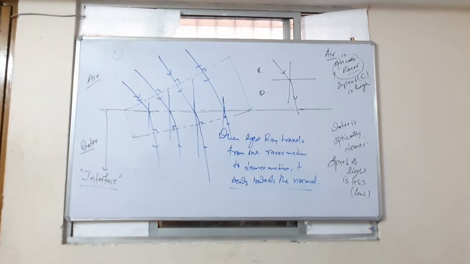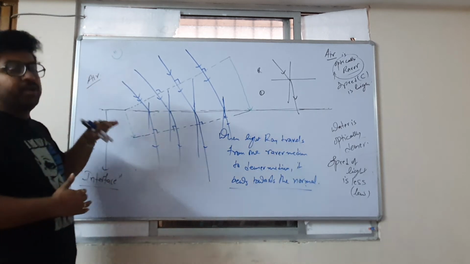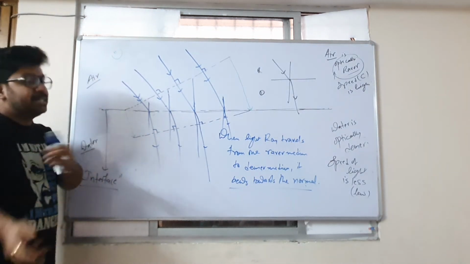Opposite thing happens means when light travels from a rarer medium to a denser medium, that means when it becomes denser medium to rarer medium, when it becomes faster. At that time what happens?